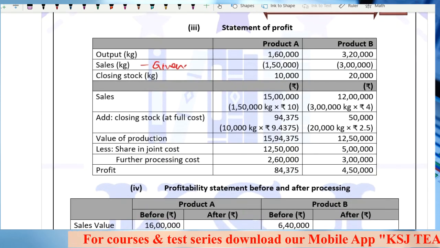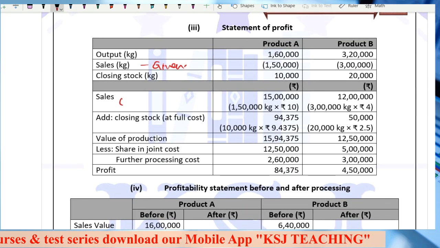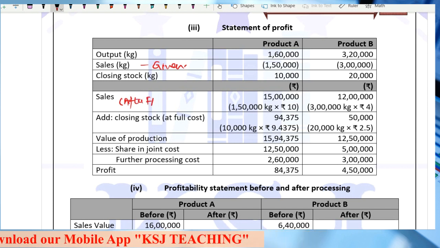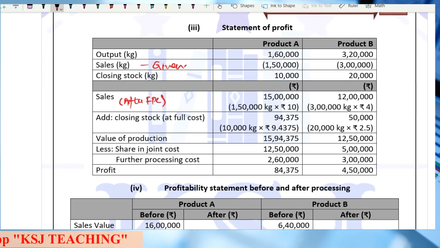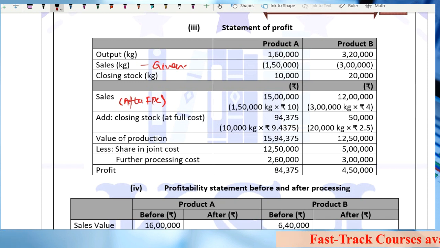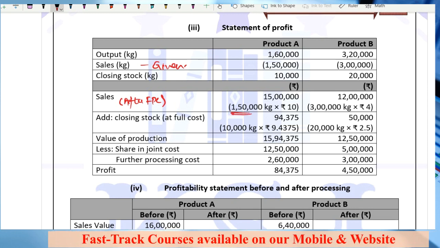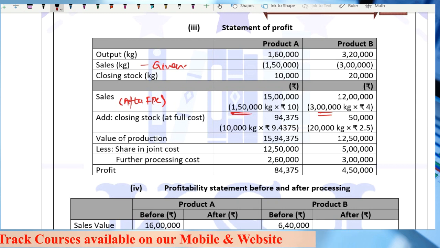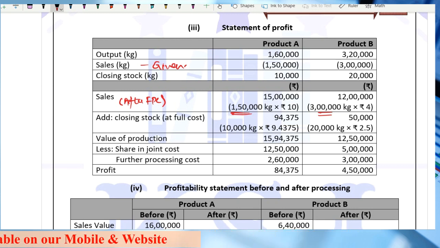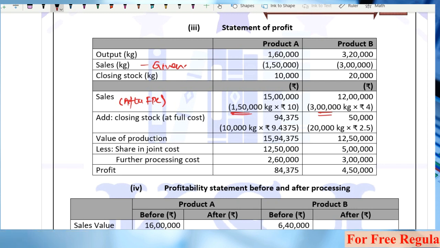Right, sir. Now the sales value. Now this is after FPC. That is after further processing. 1,50,000 kg you have sold multiplied by 10. For the product B, you have sold 3 lakh kg multiplied by 4. Need to be very careful. Do not write 1,60,000 and 3,20,000 here. Right? So basically, the whole game in this question revolves around the quantity. Right? And the quantity is the only area in this question where you people can commit the mistake.